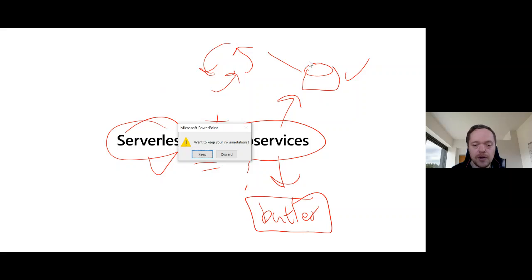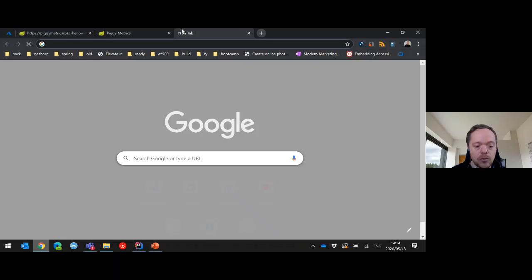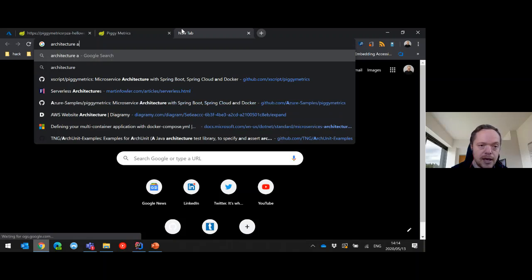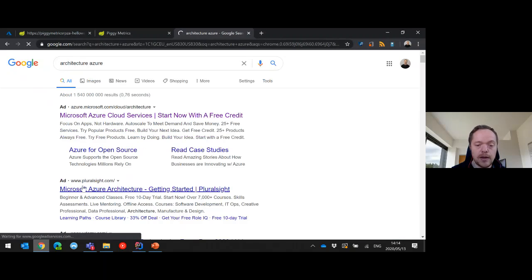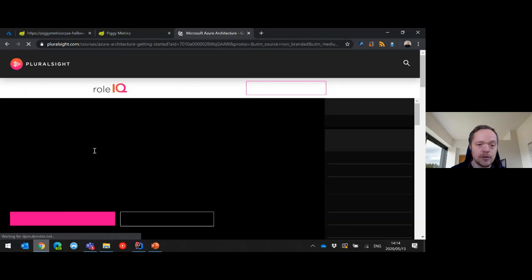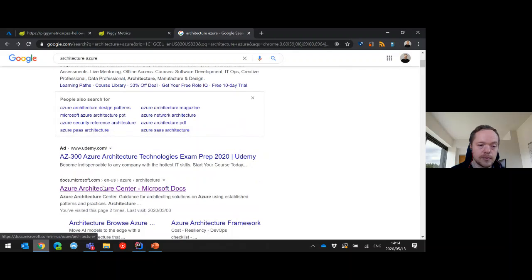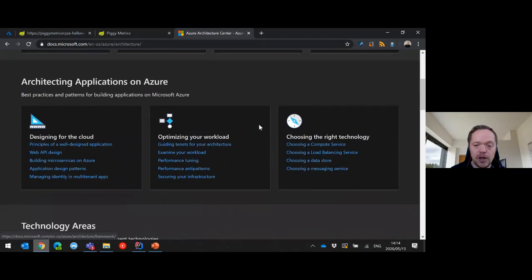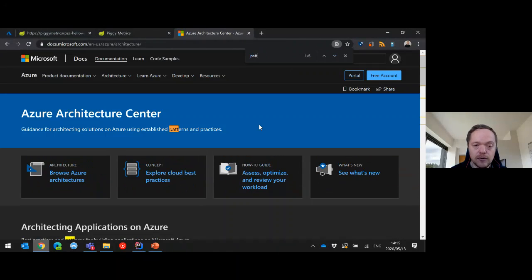Now we actually have, let's just go here. I want to show you a nice little portal. I'm going over here. So we have something called the Azure Architecture Center. In the Architecture Center, you can browse Azure architectures. And the reason I want to show you this is that you can actually go here and look for patterns.